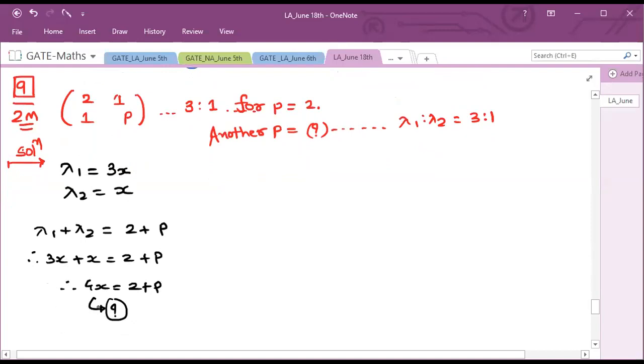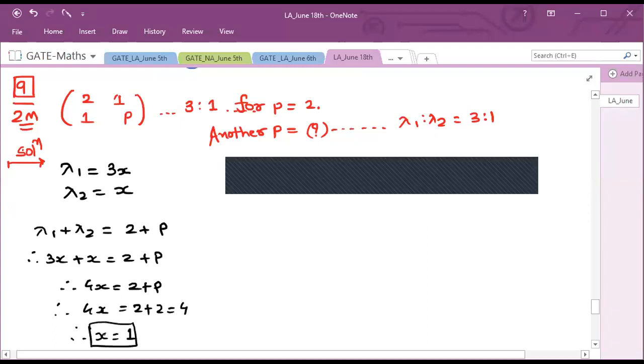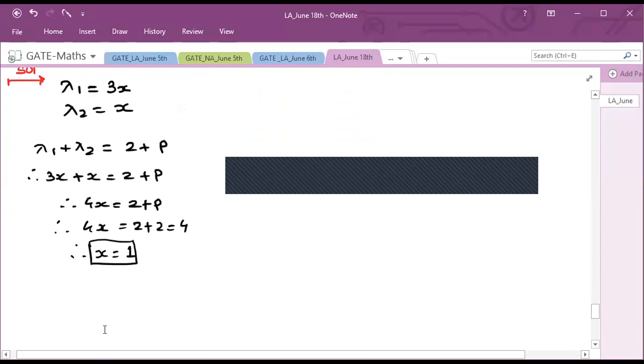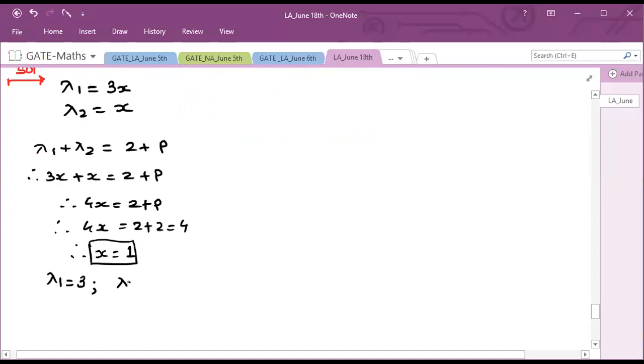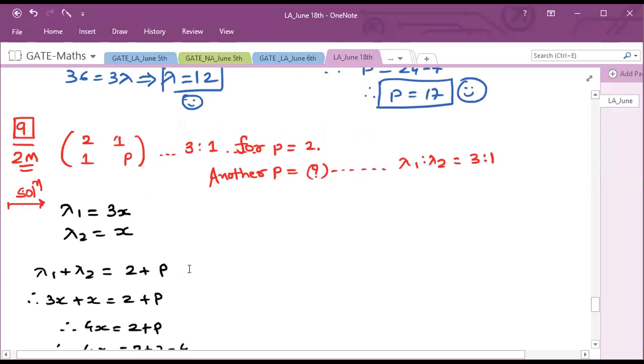So if you put the value of p equal to 2, then 4x will be 2 plus 2, that is 4. So if 4x is equal to 4, x will be equal to 1. Now, if x is equal to 1, then lambda 1 is equal to 3 and lambda 2 is equal to 1. Then what? Right, we have to find another value of p. From here, we cannot find another value of p.